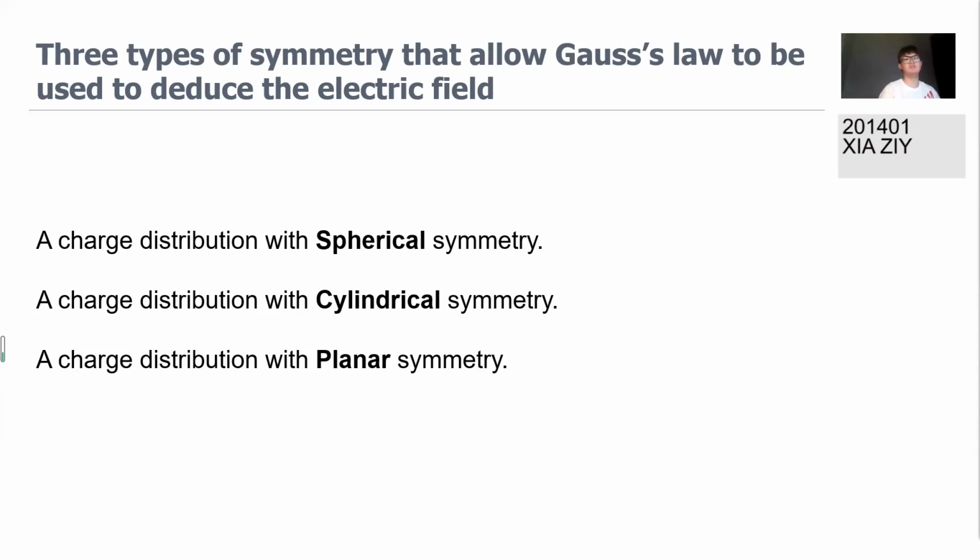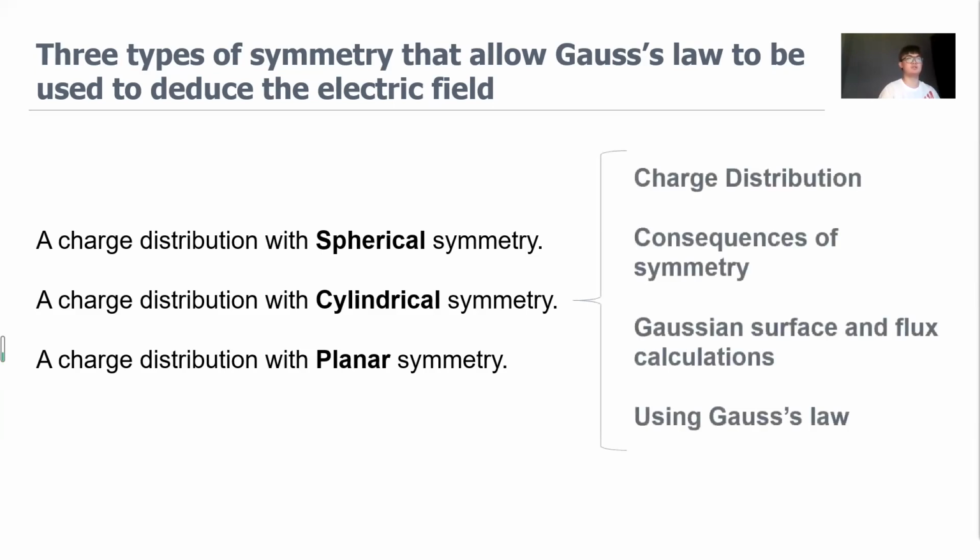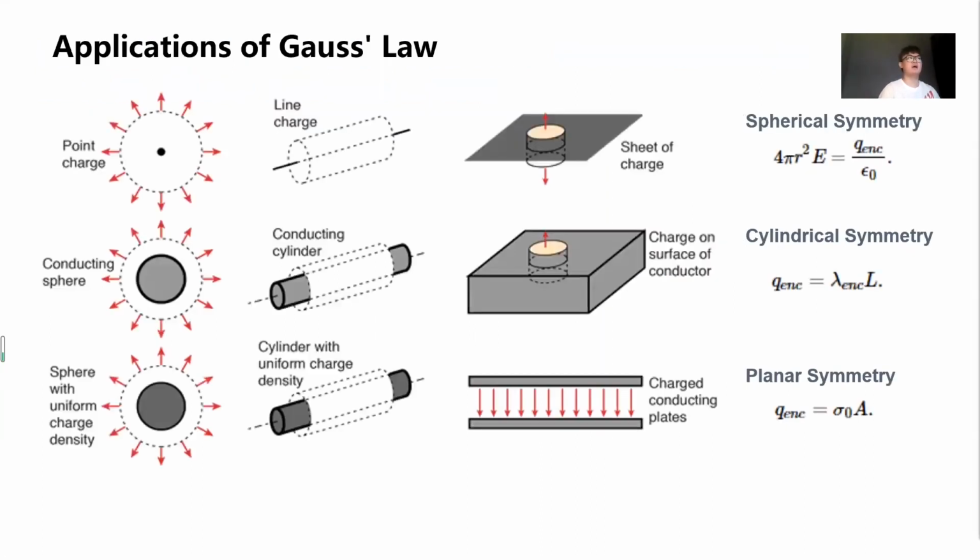To solve this problem, we have to do 4 steps. The 4 steps are: charge distribution and consequences of symmetry, then Gaussian surface and flux calculation, and the last one is to use Gauss's law. And here is the application of Gauss's law for these 3 types of symmetry. The first one is the spherical symmetry formula, the second is cylindrical symmetry, and the last one is the planar symmetry formula.